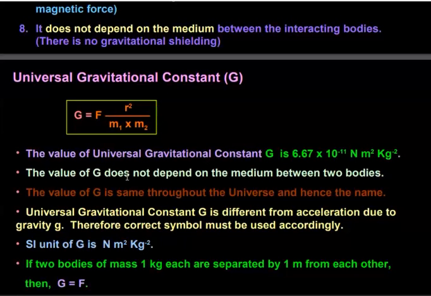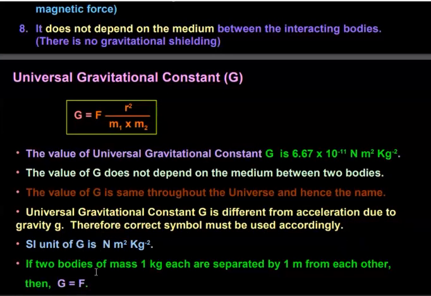The value of G is the same throughout the universe, and hence the name universal gravitational constant. The universal gravitational constant is different from the acceleration due to gravity g. So always remember that small g and capital G represent two different things. Therefore, the correct symbol must be used accordingly.